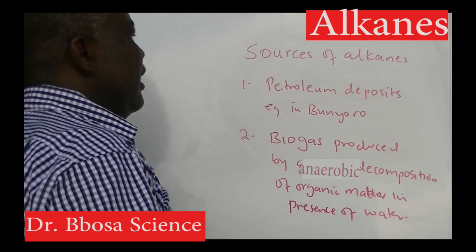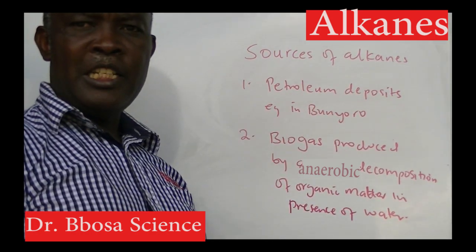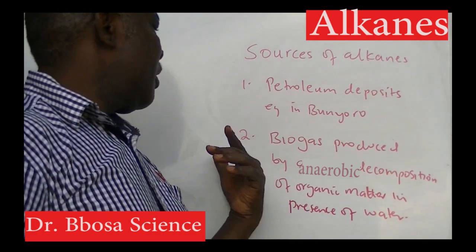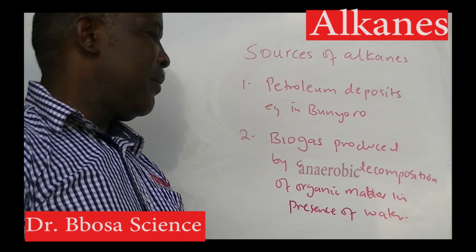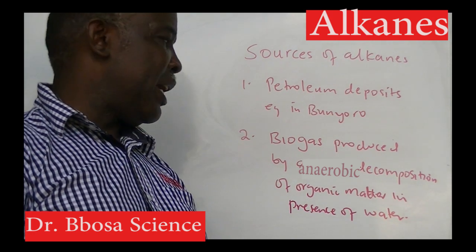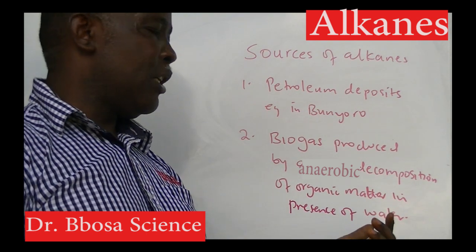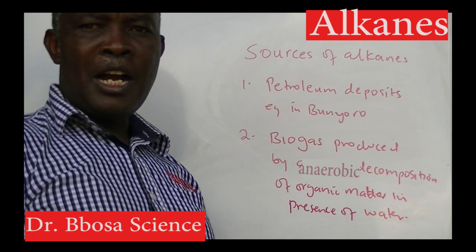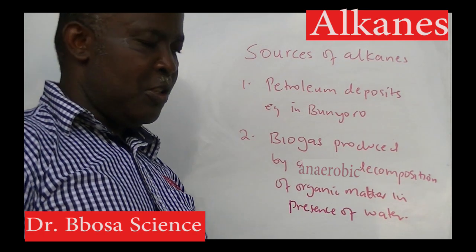Sources of alkanes: we have petroleum deposits, for example those from Bunyoro. You can also get them from biogas. Biogas is produced by anaerobic decomposition of organic matter in the presence of water. The organic matter can be cow dung, feces, dead animals, and so on.